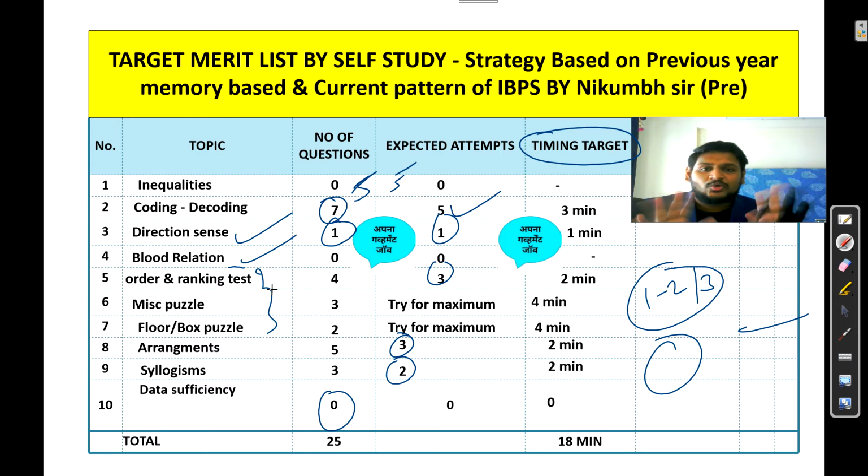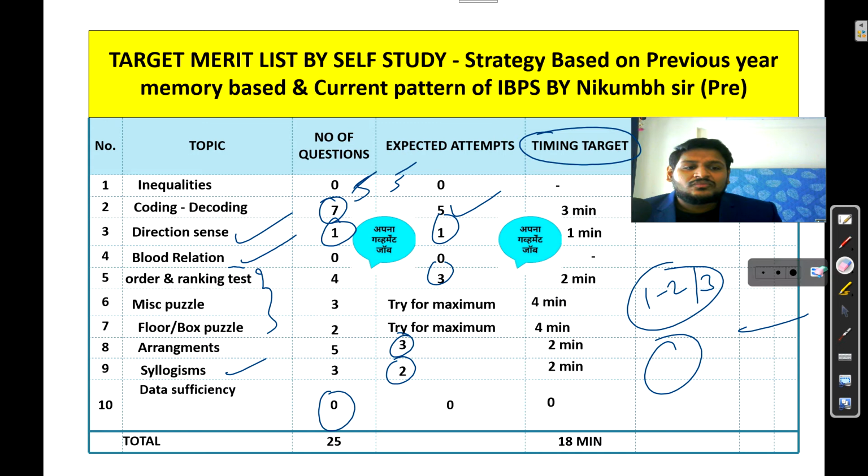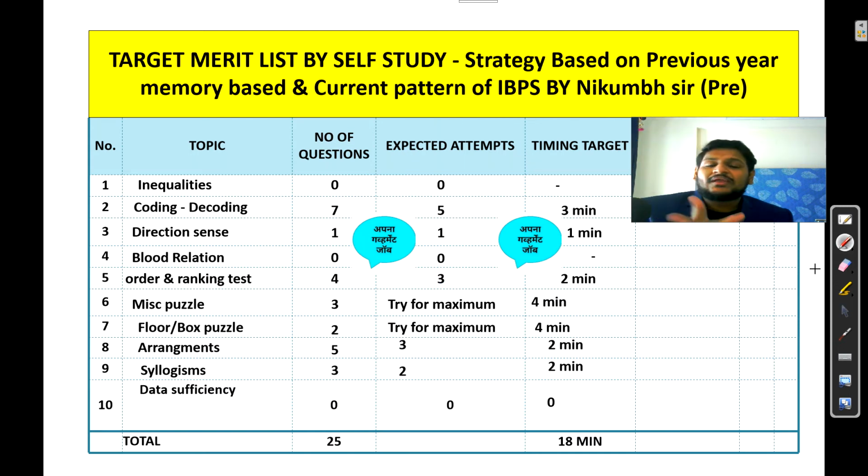Okay, in the reasoning paper overall, puzzle is the toughest, then second syllogism, then third you can say the ranking test, and then arrangement. So these are the 4, I can say, little tough chapters as compared to the others. Okay, this is the list of 10. Now what should be your timing target for each of the topics?